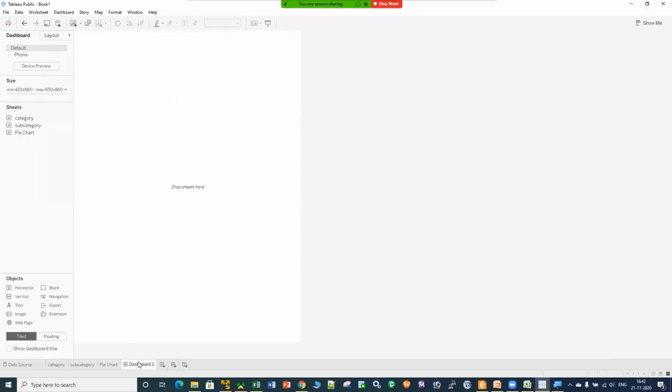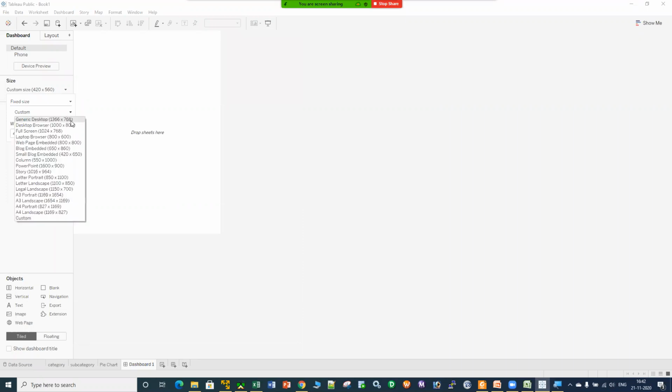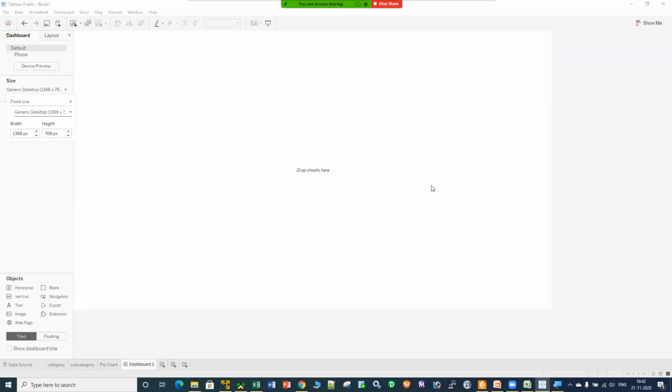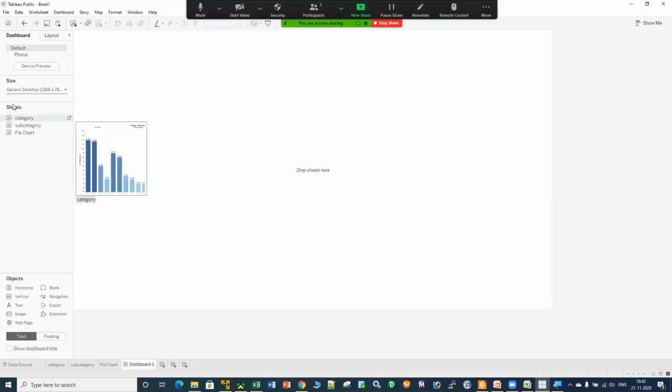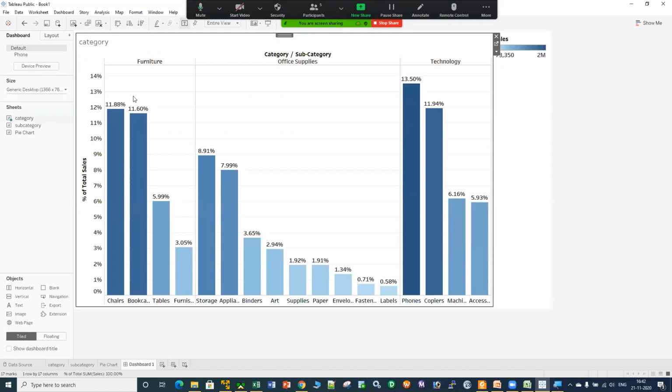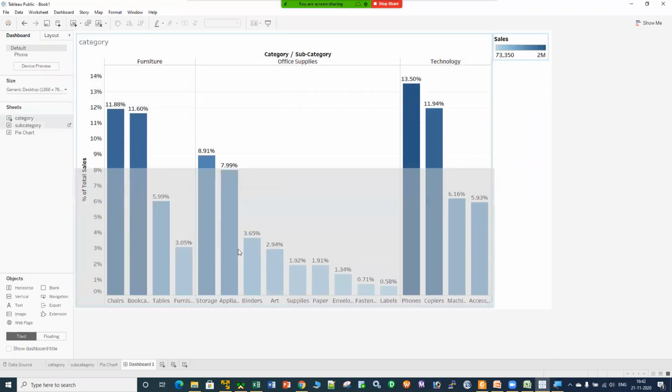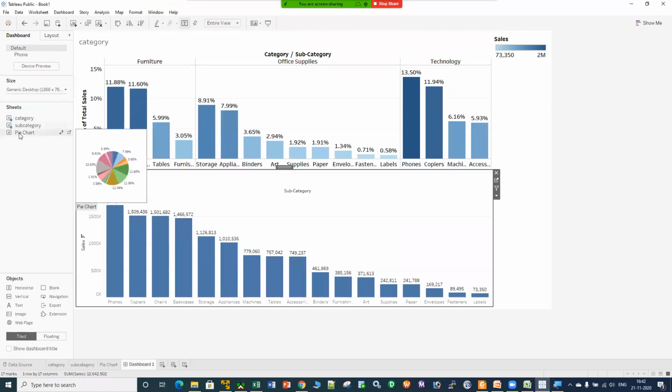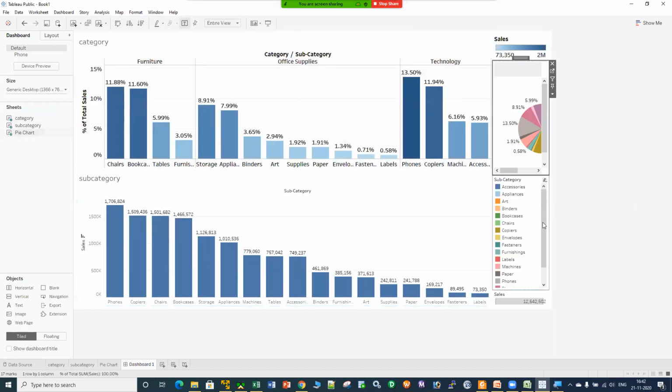And let me go to dashboard. All right. Now, this is the user interface of a dashboard. If you are here, the first thing you need to do is go to the size option, select the fixed size, and from this custom, let me take the size generic desktop so that I can have a maximum area, right? Now here, I can pull that category sheet, I'm having the category with me. I can take the subcategory over here. I'm having the subcategory, and let me take that pie chart as well, and let me put the pie chart over here, right?